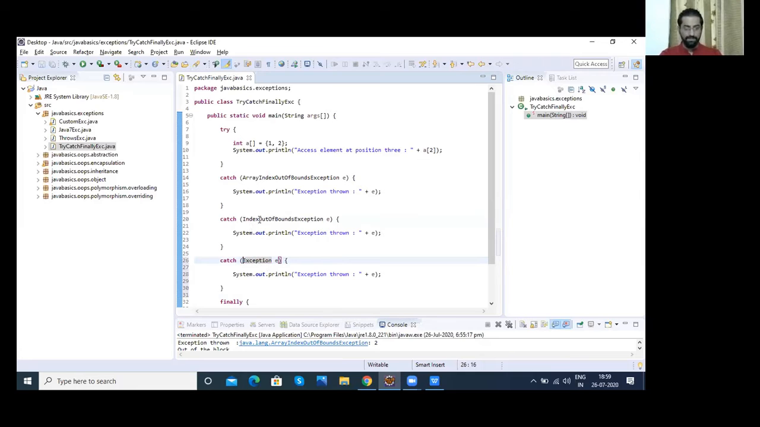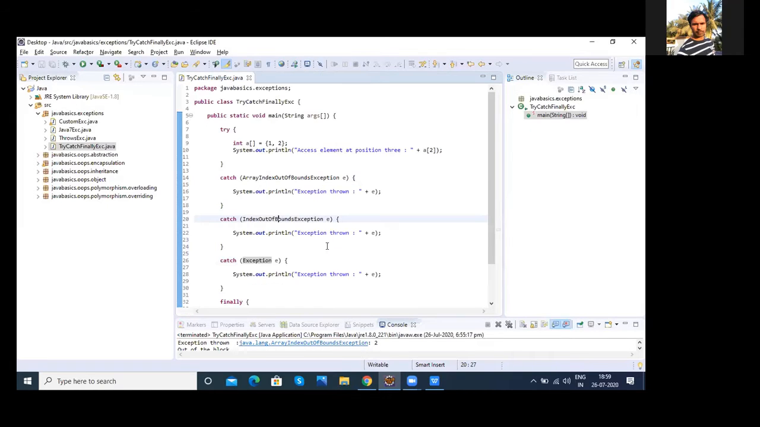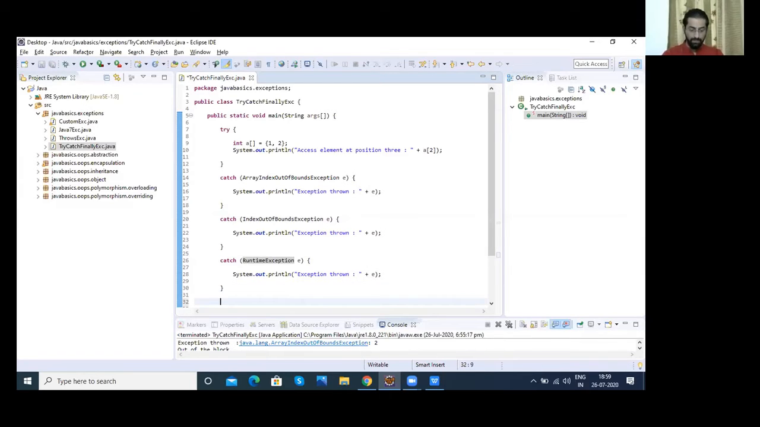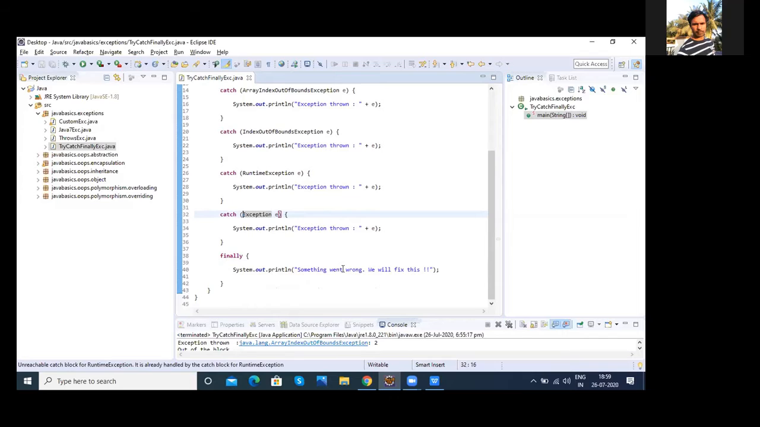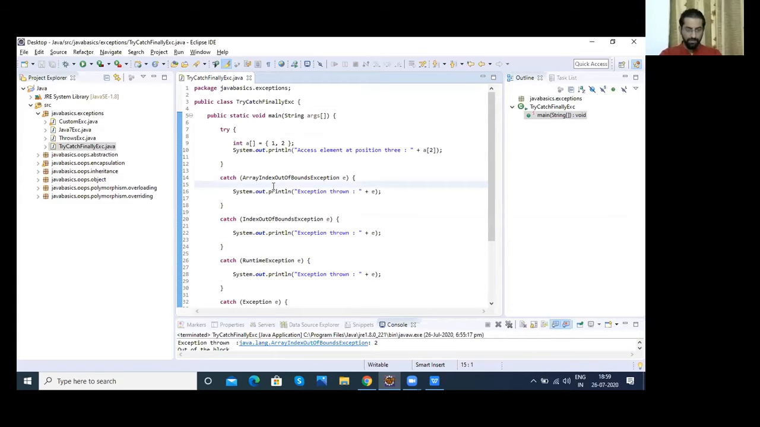What kind of exception is this? Index out of bound or array index out of bound? We just saw that, right? For the newcomers, I'm not sure if you're getting what I'm doing here. So anybody getting what I'm doing here?